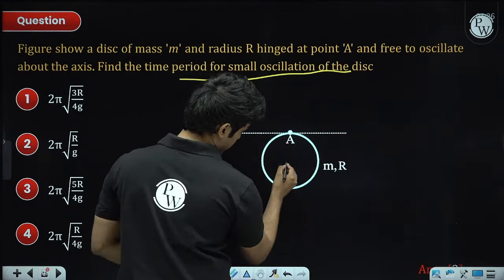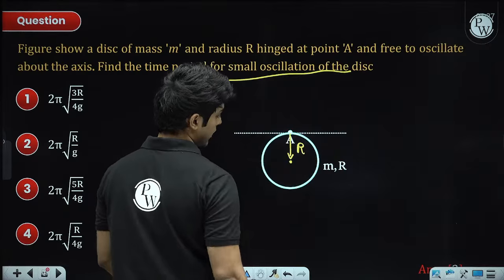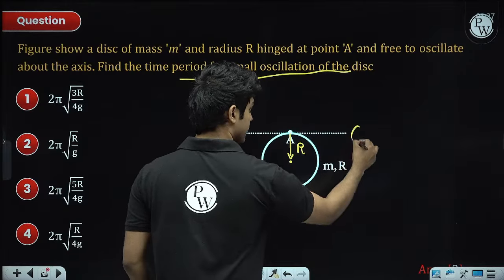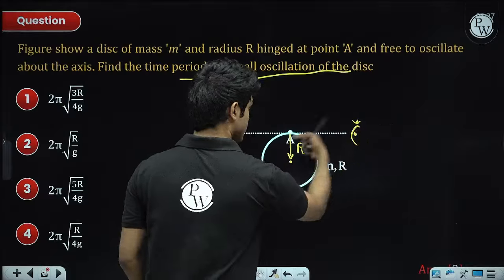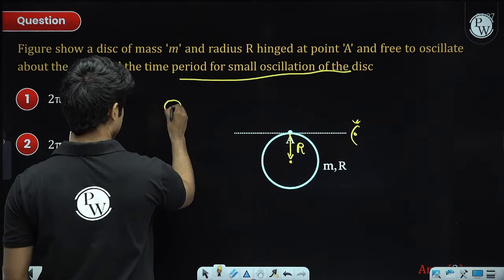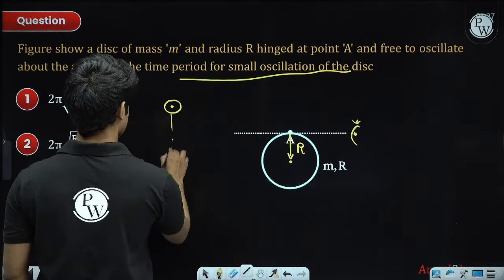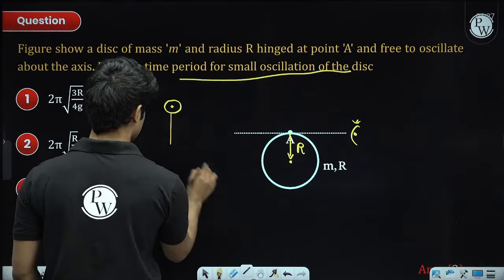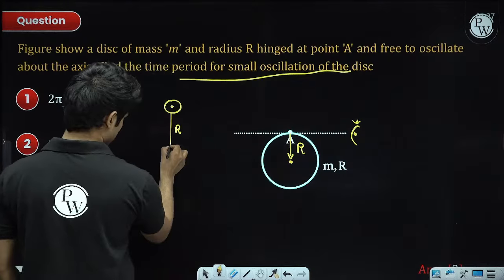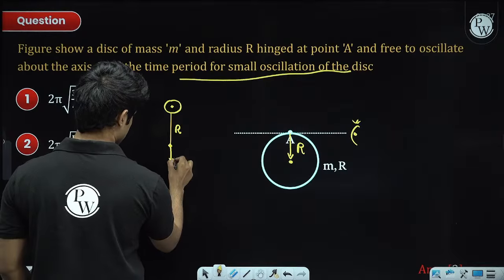So the center of mass is over here at a distance of r below the hinge, right? So if I push it inwards by some distance, so I'm going to observe it along this axis, okay. So this will be the axis, and let's say this is the r radius. The center of mass is at this point, so I am going to include the mg over here. Mg is like this, okay.